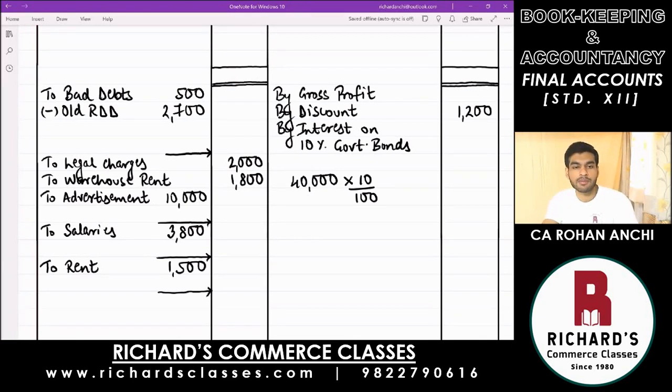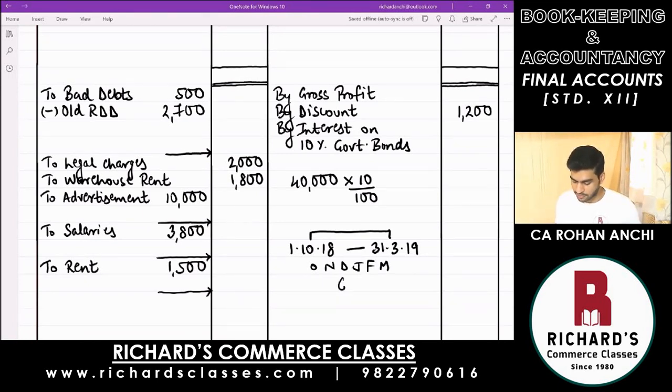If you look in the bracket given below, it says these are purchased on 1st October 2018. Remember, you purchased it on 1st October 18 and the accounts that you are preparing get over on 31st March 19. So from the day you purchased till today, till 31st March 19, how many months have passed? Calculate and tell me that number of months. 6 months. October, November, December, Jan, Feb, and March is a period of 6 months.